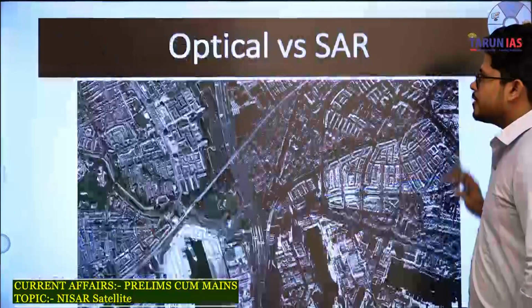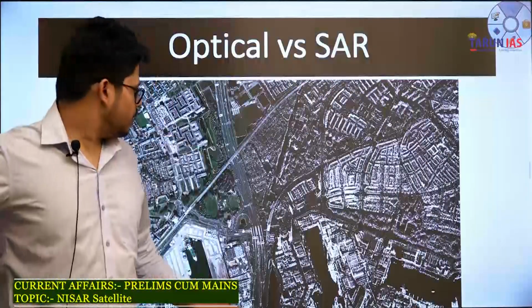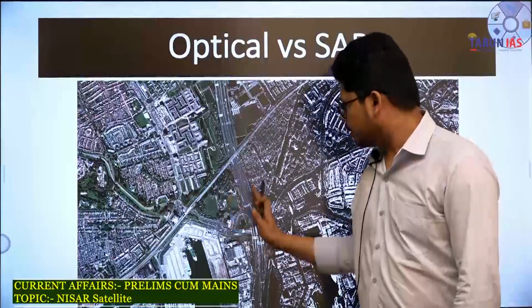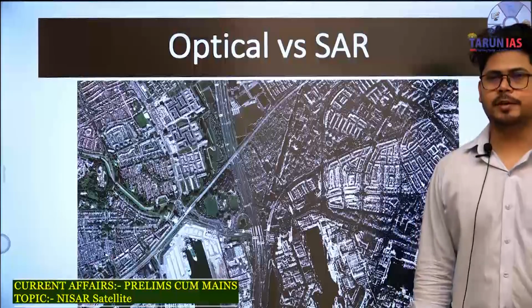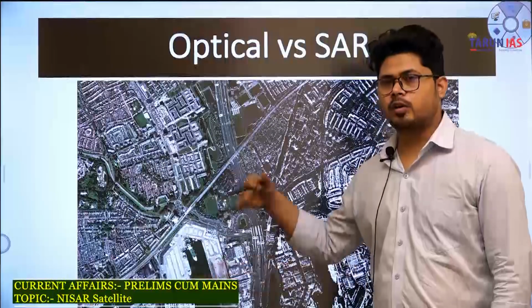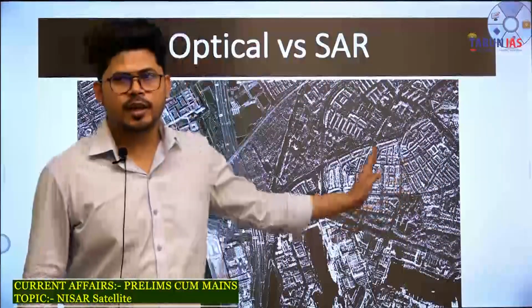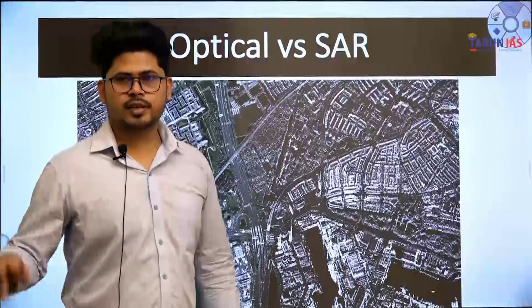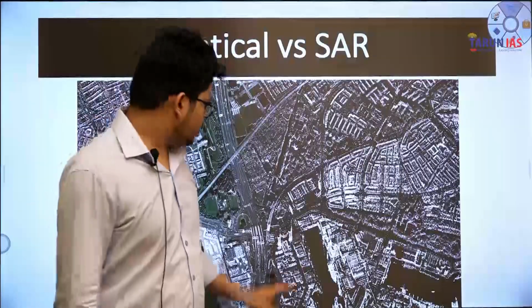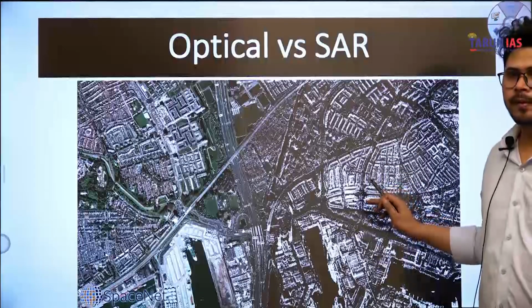Okay. Now what is this satellite? Whenever you are called to talk about a satellite image, we usually predict or think about this portion, the right section of the image. ठीक है, the right portion of the image is from an optical satellite or the usual satellite that we use, for example Google Earth. The left portion of this image is taken from SAR, ठीक है, synthetic aperture radar kind of imaging या mapping.